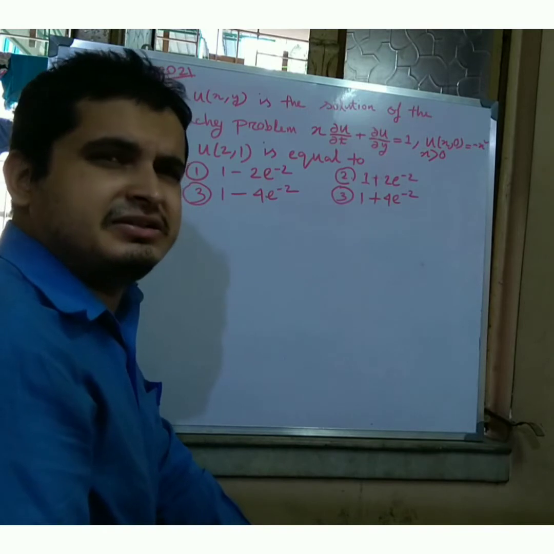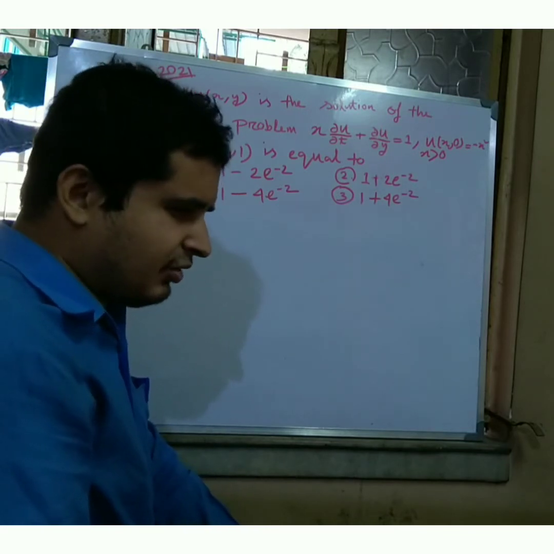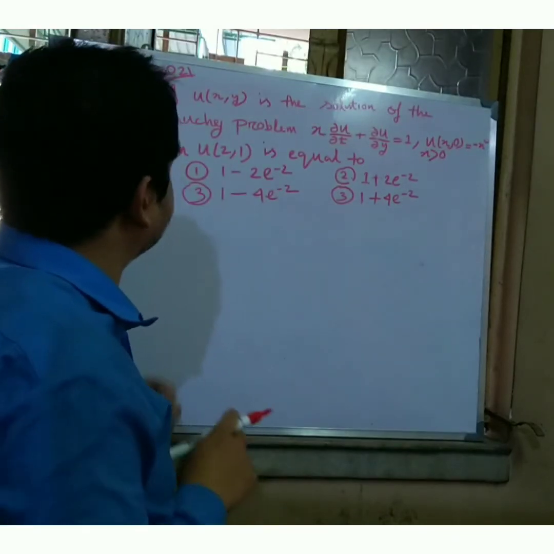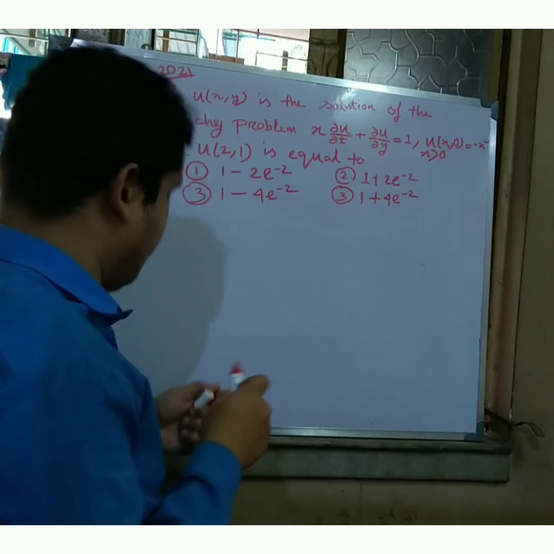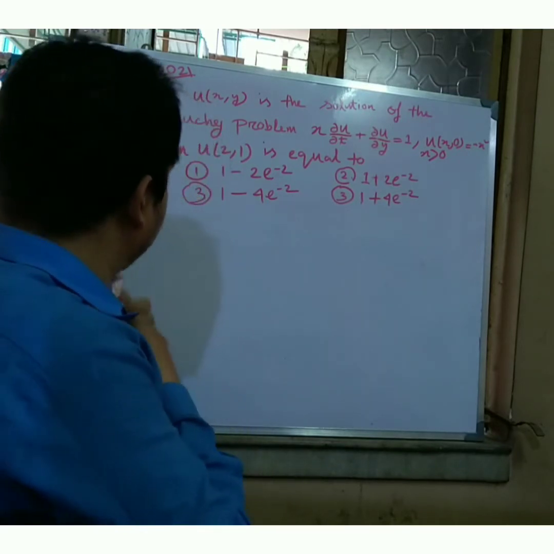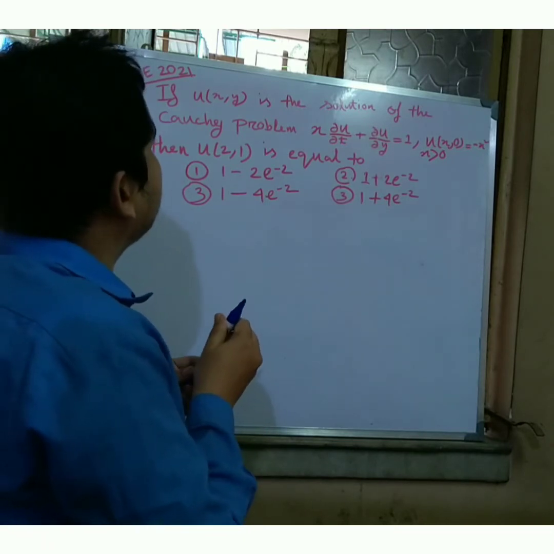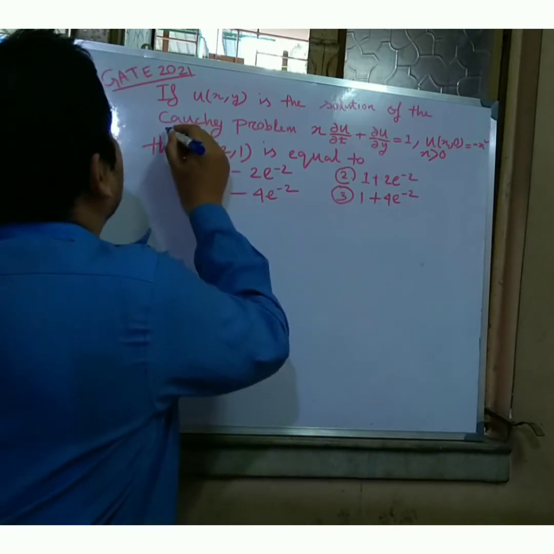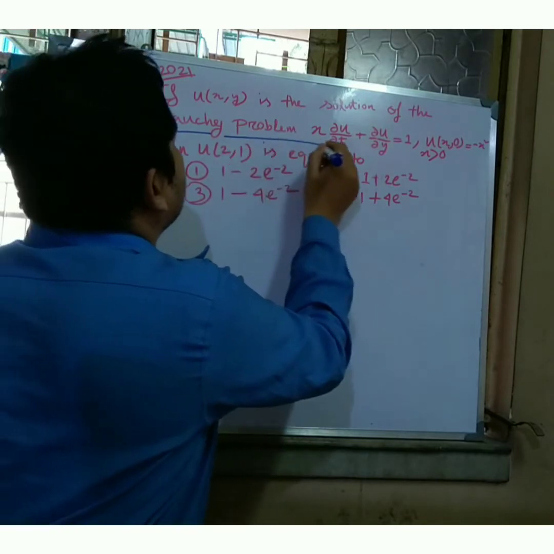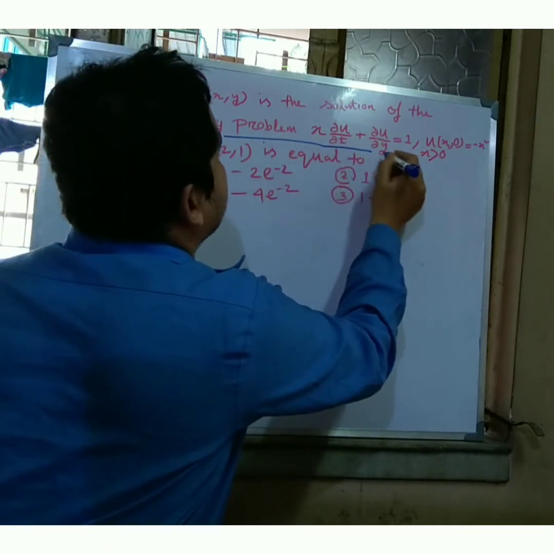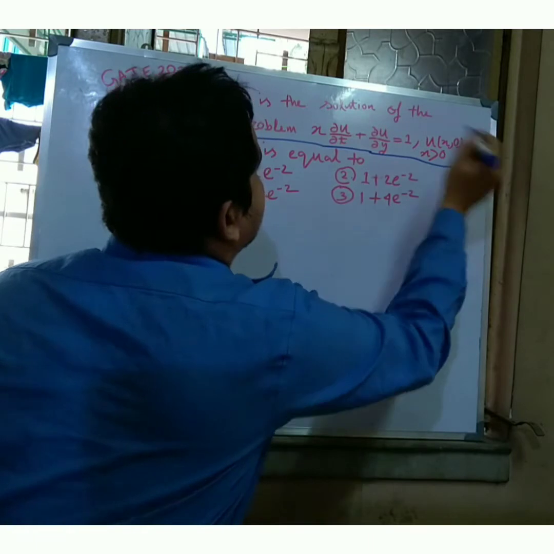We apply this knowledge in the case of the Cauchy problem. Before solving this problem, I just mark this Cauchy problem based on x, ∂/∂t and ∂/∂y, and u(x, y).